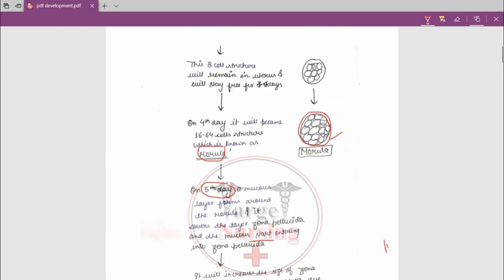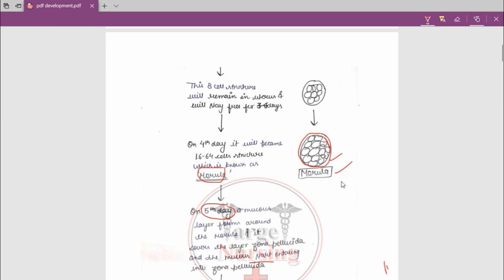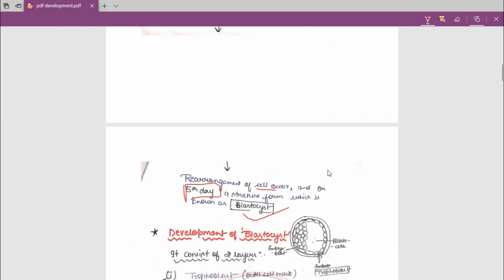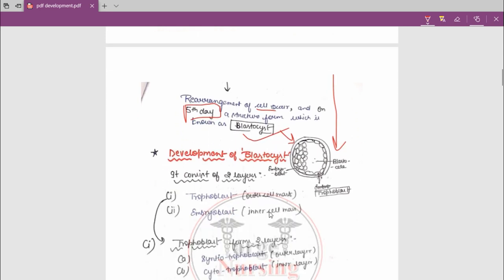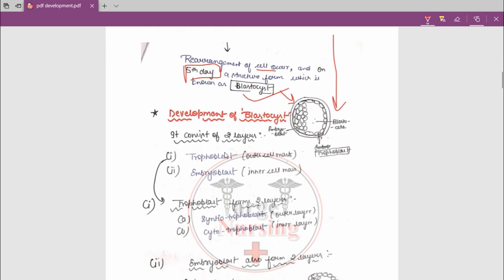Okay, so this is blastocyst. After this morula, what will become? This blastocyst structure forms. Now this blastocyst consists of two layers. Which are those layers? The first one is trophoblast, the second one is embryoblast.